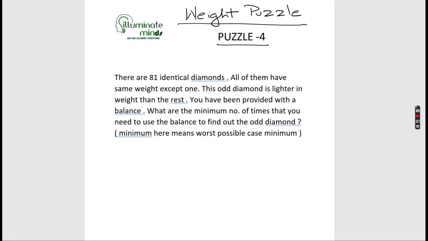Going to start with our next puzzle, that is the weight puzzle. तो यहाँ पे आज हम दो puzzle करेंगे. We'll do puzzle 4 and puzzle 5 together. So this is puzzle 4 and puzzle 5 that we'll do today. So let's start with the first puzzle.